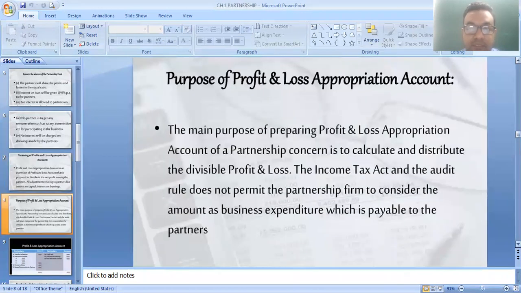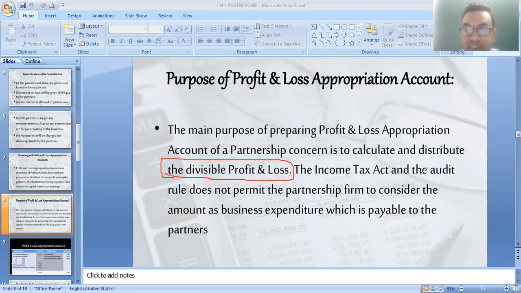Now, what is the purpose? Why does a partnership firm prepare profit and loss appropriation account? The main purpose of preparing profit and loss appropriation account of a partnership concern is to calculate and distribute the divisible profit and loss. This is the main important purpose, the purpose of preparing the partners' profit and loss appropriation account.